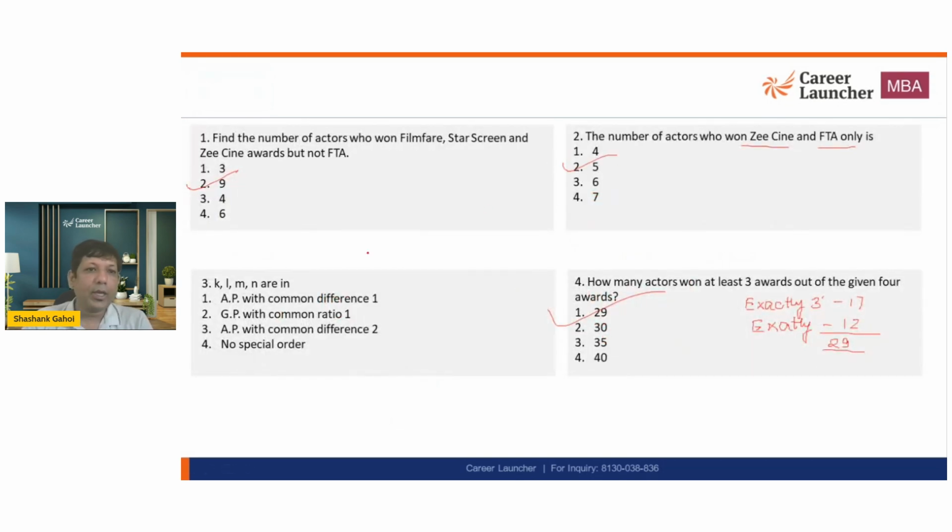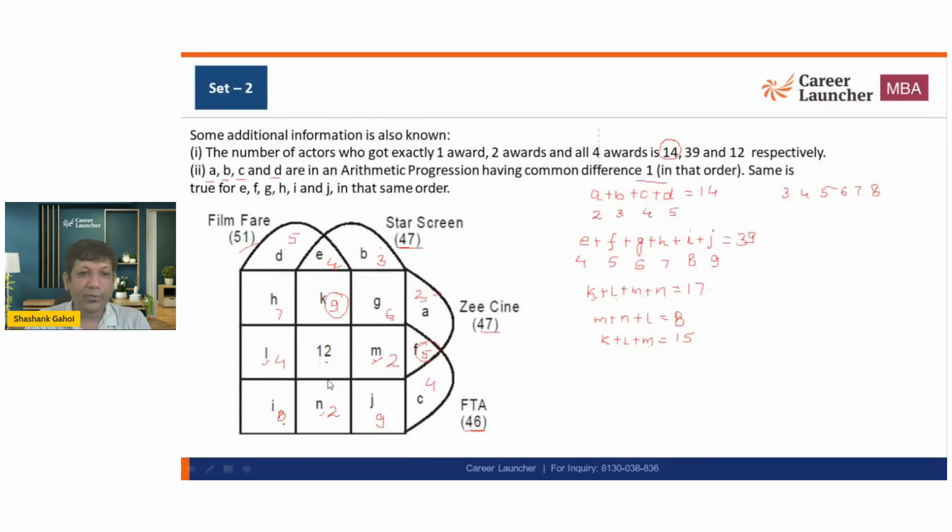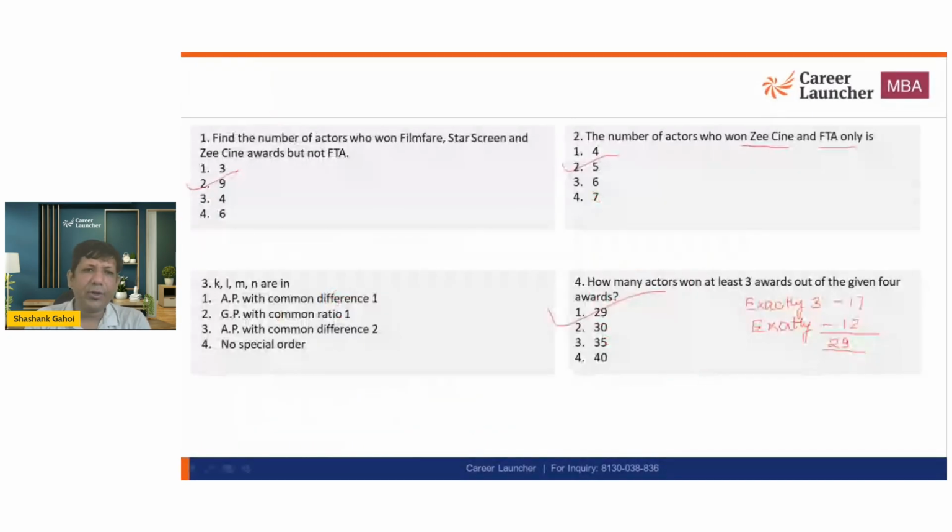Okay. Now it says K, L, M, N are in which series? What is the value of K that we are getting? K is 9, L is 4, M is 2, N is also 2. Is it any series that we can see? Definitely not. So my answer is going to be, there is no definite order. So answer of this question is going to be option 4.